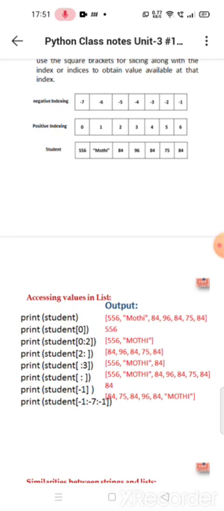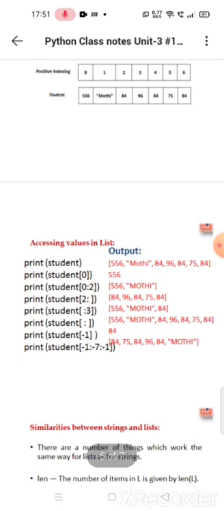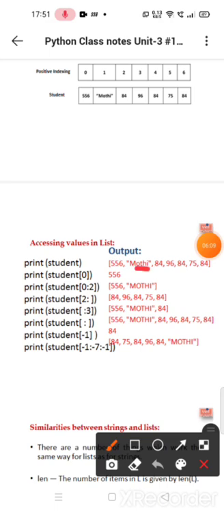Next, accessing values in a list. Print student. Here I am given student as 556, Moti, 84, 96, 84, 75, 84. If we print this, the output will be a list of these values. Whereas student of 0 means the first value of student. The first value of student is 556, so the output will be 556.